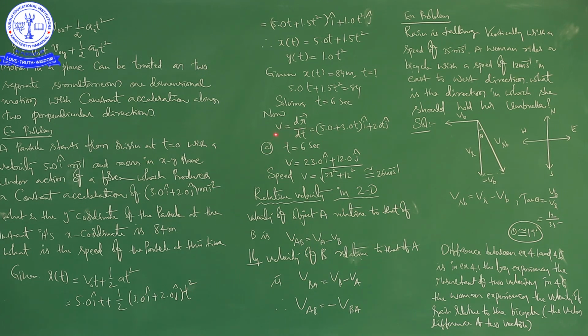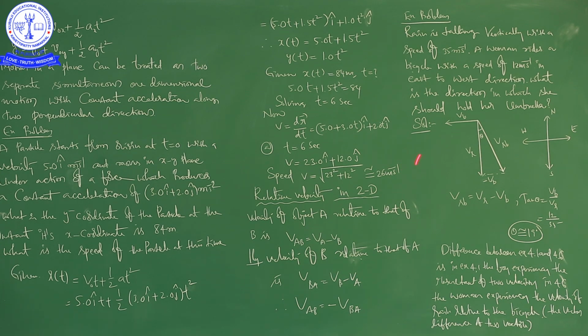It is speed, that is dr bar by dt. If you want speed, what do we have to do? We have to differentiate this displacement, because if you differentiate, you will get this expression. In this expression, you write t equal to 6. This is the expression for velocity we get by differentiating r of t with respect to time. Writing t equal to 6, we finally get the v value. If you find the magnitude, it is approximately equal to 26 meters per second.